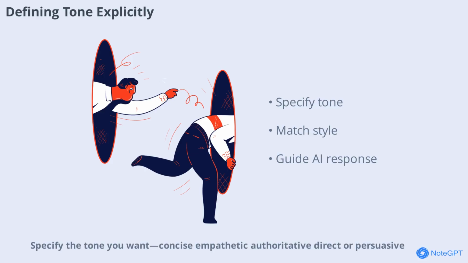Specify the tone you want: concise, empathetic, authoritative, direct, or persuasive. This helps the AI match the style to your needs. For example, use a friendly and encouraging tone or be formal and professional.